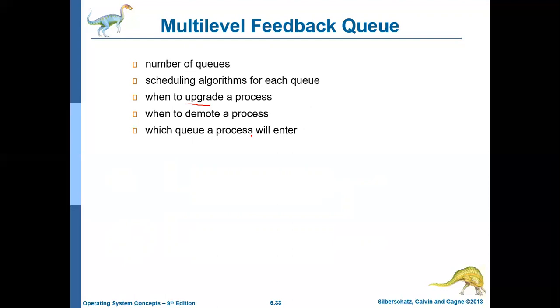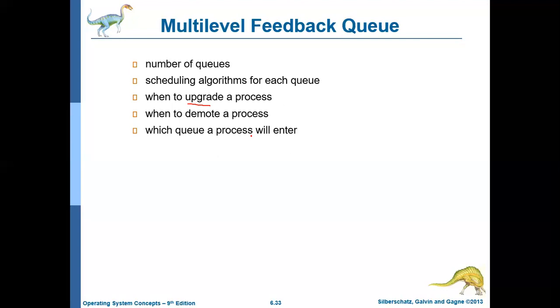So the basic idea is to move all the jobs which need CPU access for a longer period of time to the lower priority queues, and the jobs which need CPU access for a shorter duration of time, like IO bound jobs and interactive jobs, to the higher priority queue, and also to move the jobs which are staying in the lower priority queue for a longer period of time to the higher priority queue.